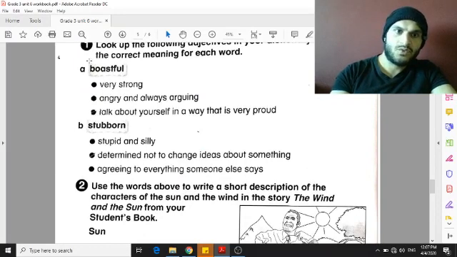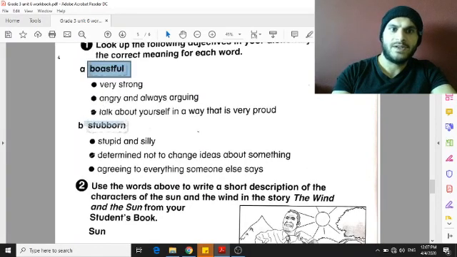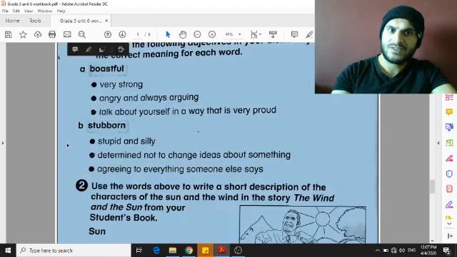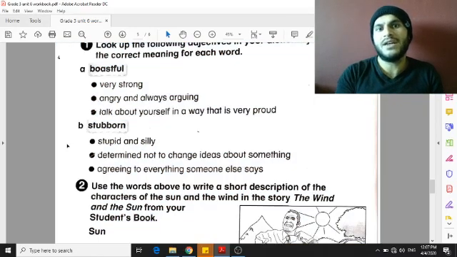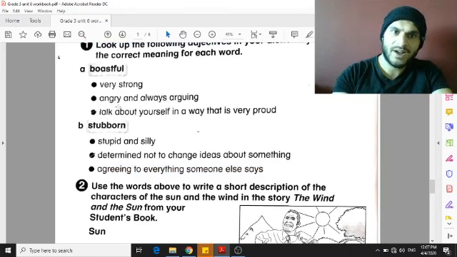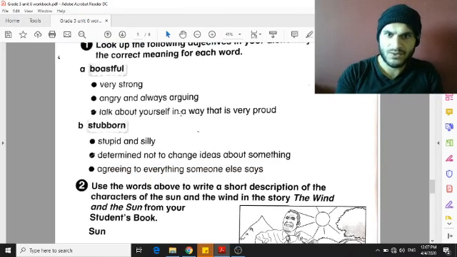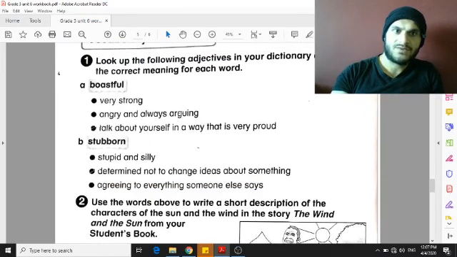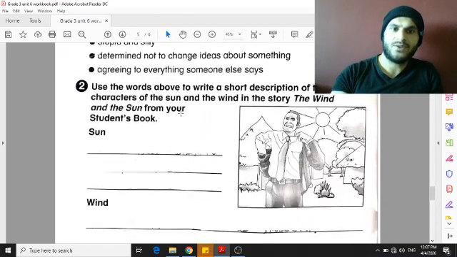Here we have two words. We have boastful, and we have the word stubborn. And we studied these two words together. I would like you to circle the correct meaning of each of these words. This is for exercise 1 on page 34.